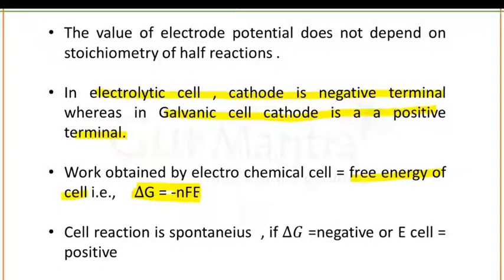This will help you to solve numerical problems. A cell reaction is spontaneous if delta G is negative or E cell is positive. This is also very important. The cell reaction will be spontaneous if the value of Gibbs energy is negative.